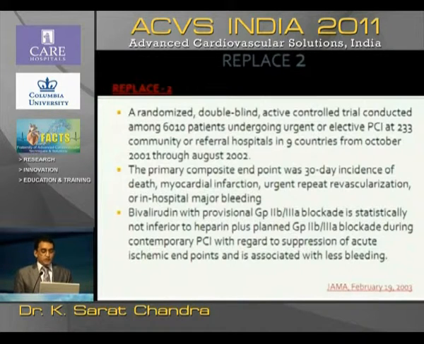Now, some of the important trials one should look at: the REPLACE-2, which is obviously not an acute MI-related trial. It is in high-risk patients; both emergency patients as well as elective PCI patients were tried. It's a large trial. It was published quite some time back. At the end of it, what it has shown is a great reduction in the bleeding complications of these patients, but it has not translated into a reduction of mortality.